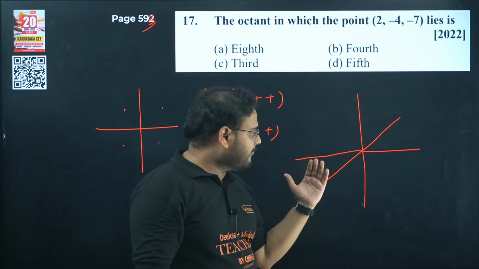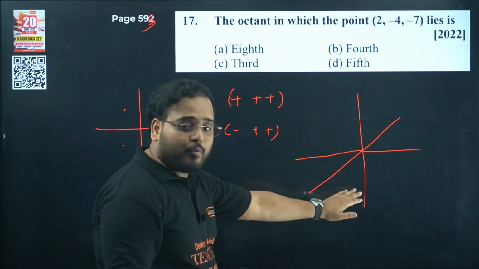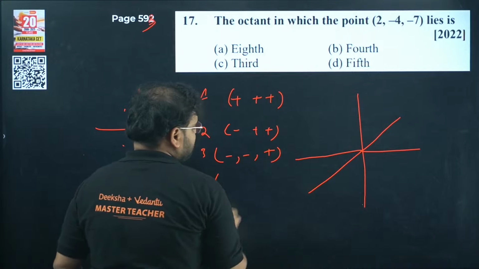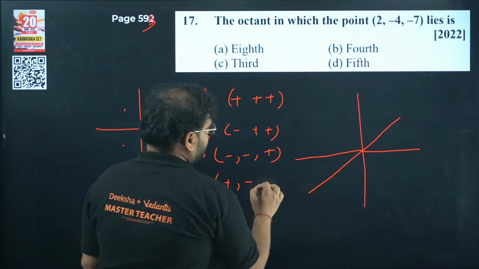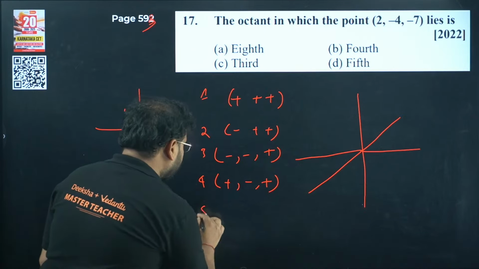Again, front side of this lower side, you'll have x and y both negative, and z positive. If you go over here, x positive, y negative and z positive. This is my fourth octant. What about the fifth octant? Fifth will be again over here only, but with the brick kept behind. In the behind brick, x, y positive, z negative.